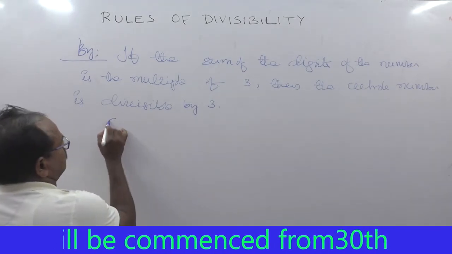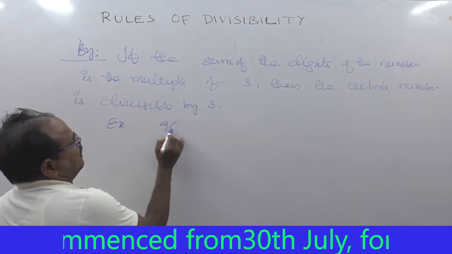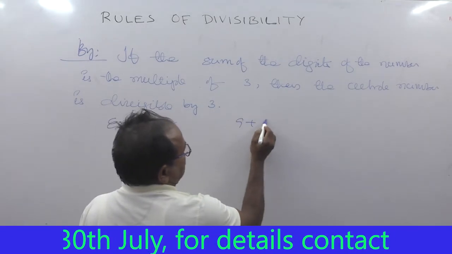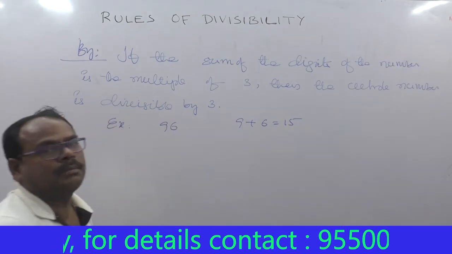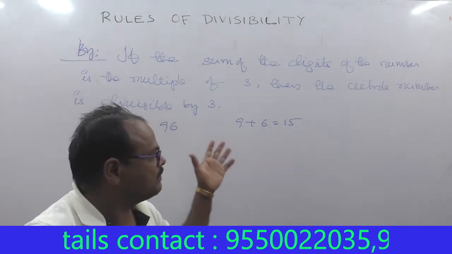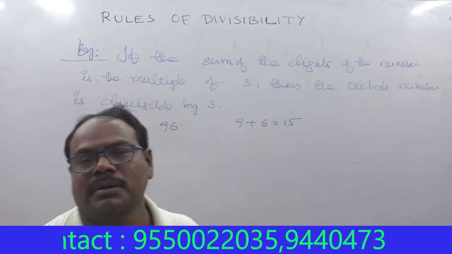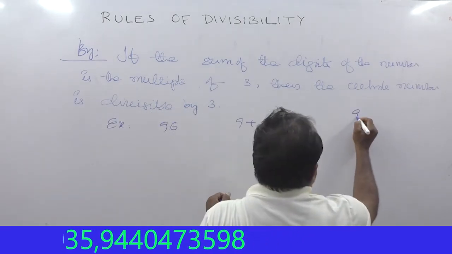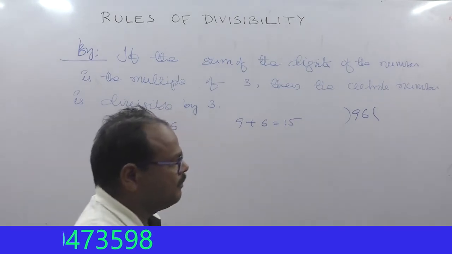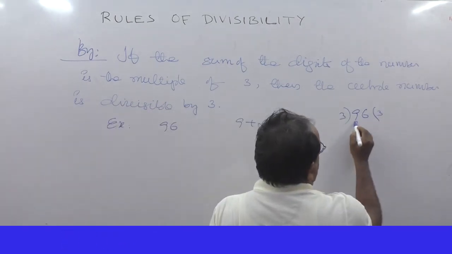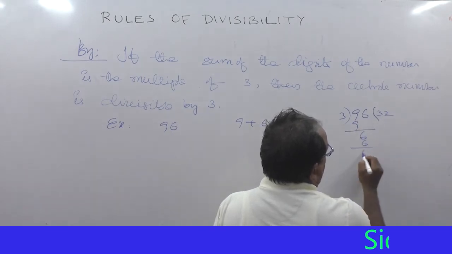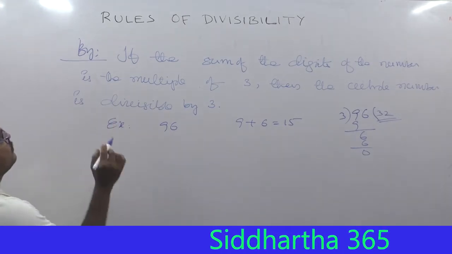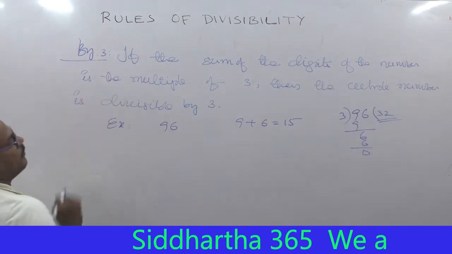Example, 996. The sum of the digits in the number is 9 plus 9 plus 6, which is 24. 24 is a multiple of 3. Multiples are the numbers which appear in the table of 3. So then 3 threes are 9, then 6 is the remainder, 3 twos are 6, 0 remainder, and we got the quotient 32. So this is the condition for divisibility by 3.